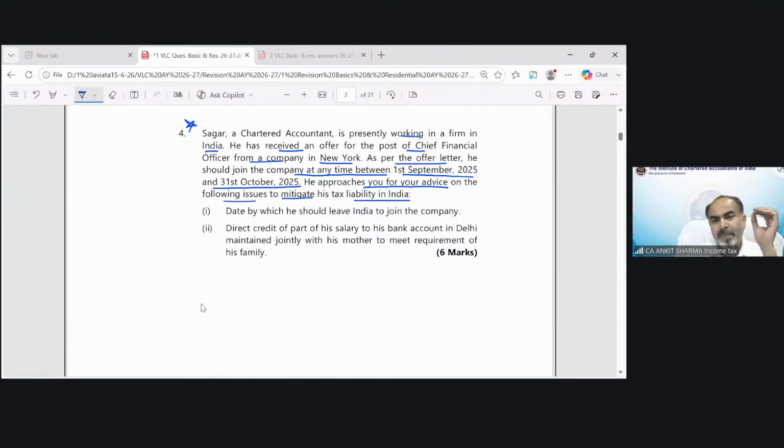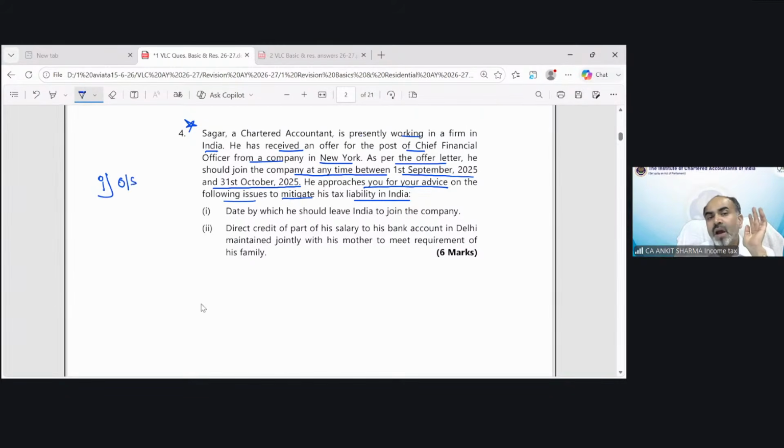Now again, because Mr. Sagar is working in India and he got a job offer in which he is going outside India for employment purpose. Now we know that if somebody is going outside India for employment purpose, the first condition would be applicable only.